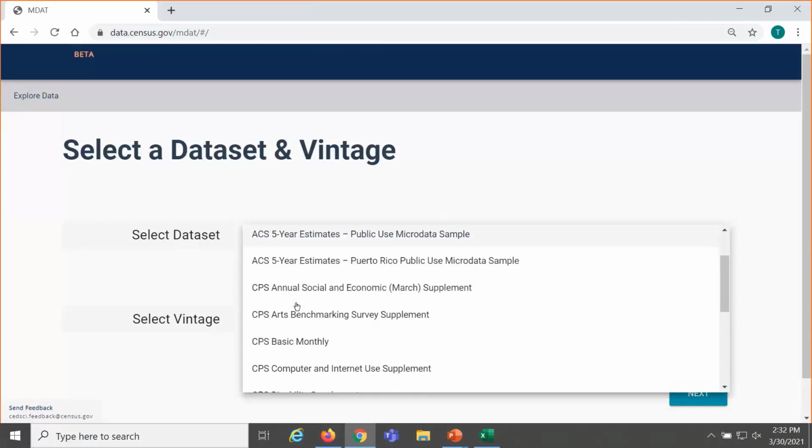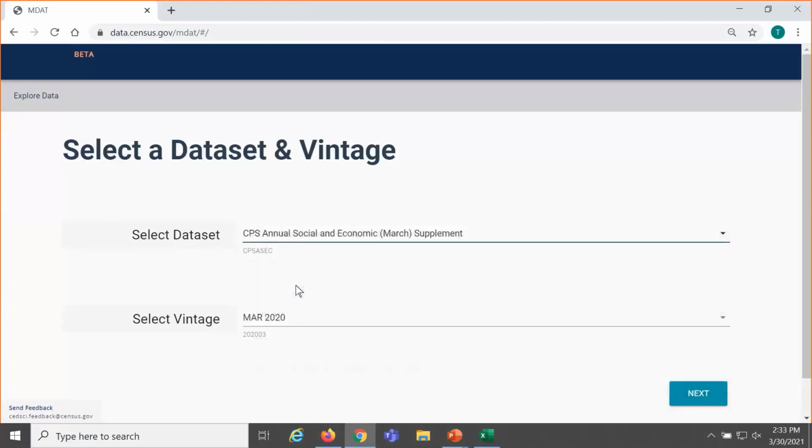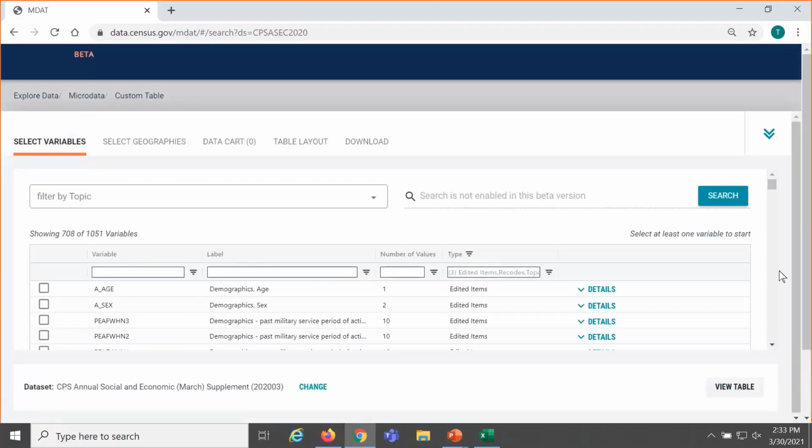We wanted to use the current population survey. In this case, we're going to use the current population survey annual social and economic March supplement. And the most recent vintage is March 2020. So we'll keep that and click next in the lower right.